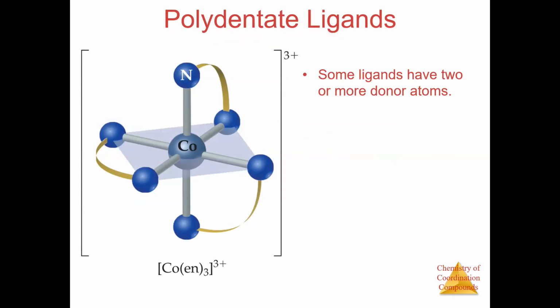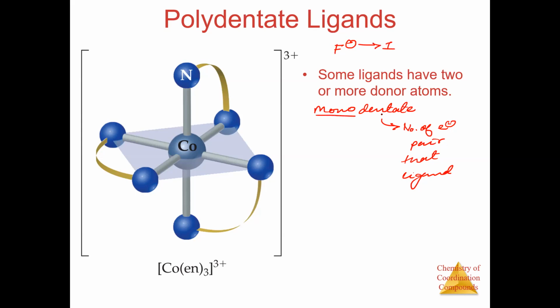Okay, now there are a few types of ligand. We have monodentate ligands. Dentate means the number of electron pairs that the ligand can donate. So if I see F negative, then it has only one negative charge. It can donate one atom. That is why it is monodentate.